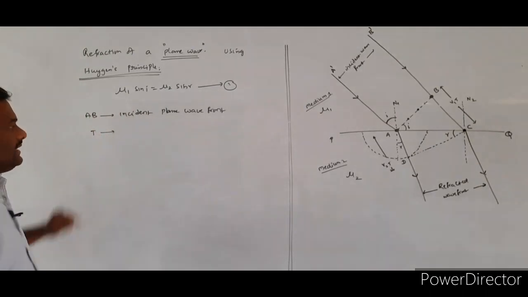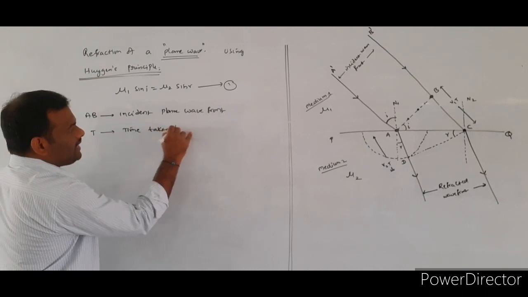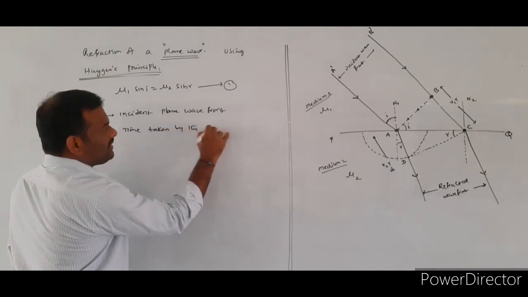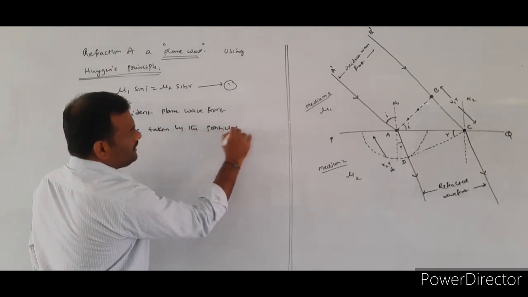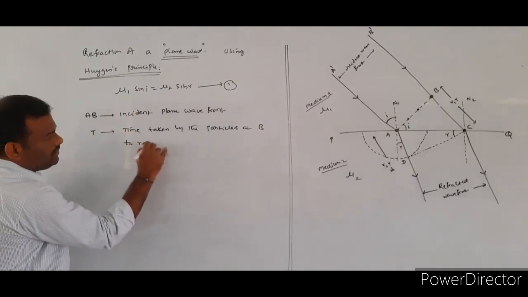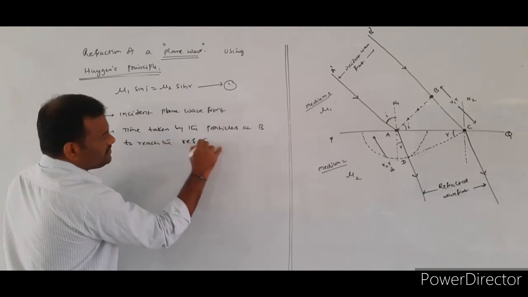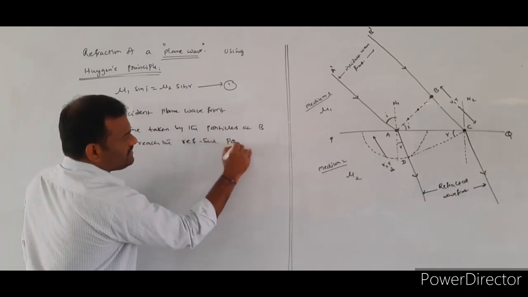So what is T? I am assuming that T is the time taken by the particles at B to reach the refracting surface PQ.